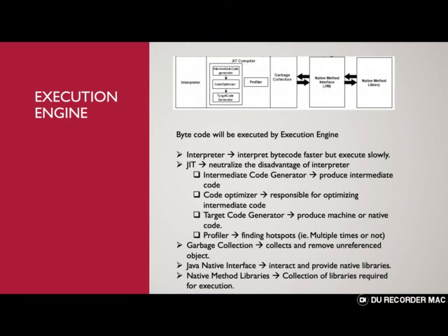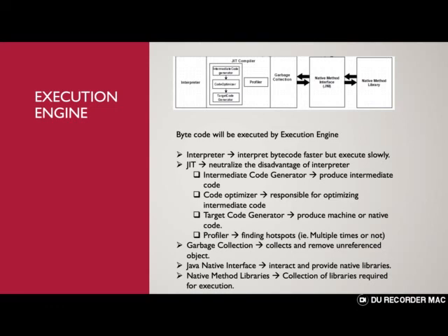Garbage collection is also a bigger topic. Here in the JVM architecture, let's cover a small part of it, the basics of what the garbage collector does. It will collect and remove unreferenced objects. Unreferenced means whenever an object becomes null.